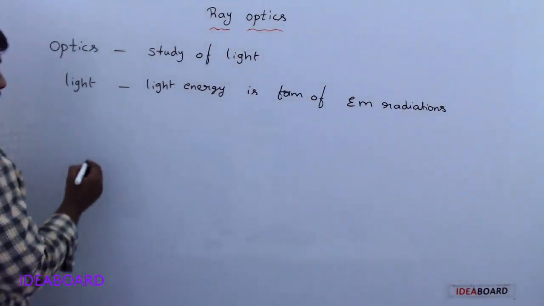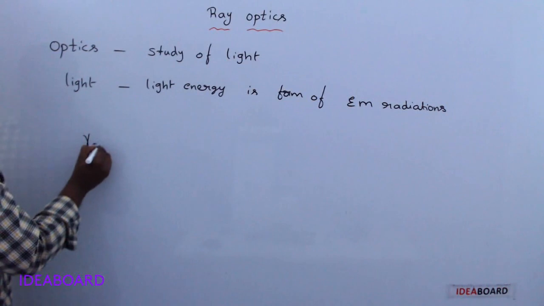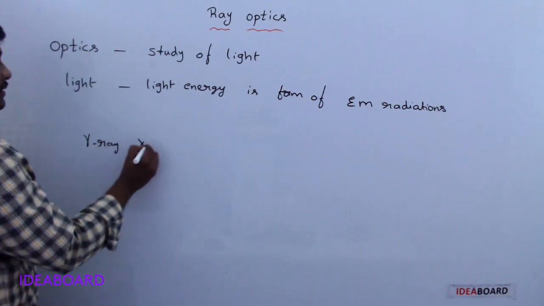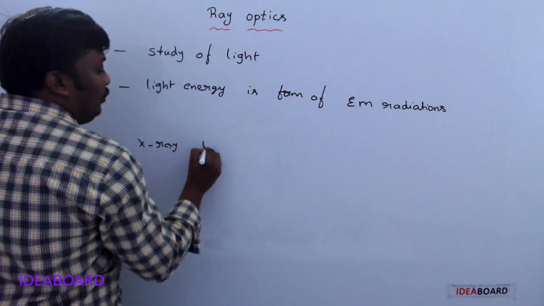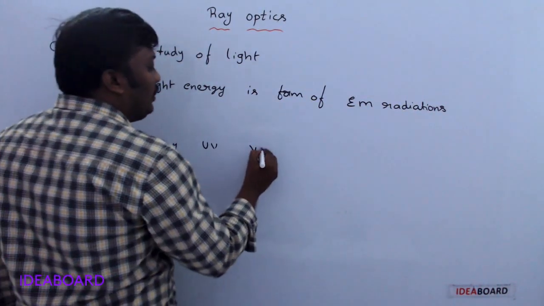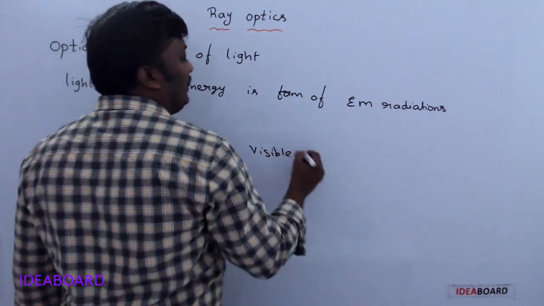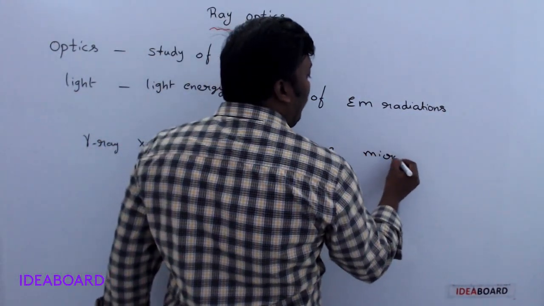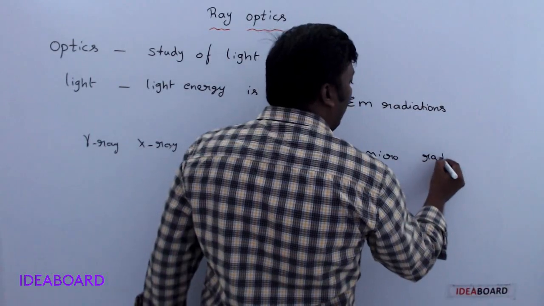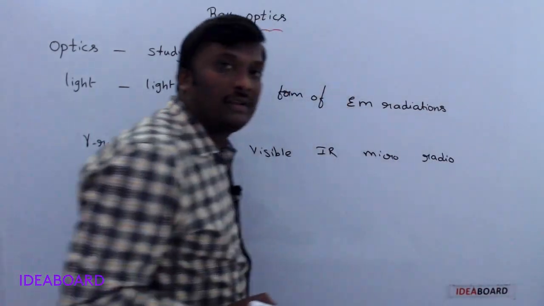The electromagnetic spectrum starts from gamma rays, X-rays, UV, visible light, infrared radiation, microwaves, and radio waves.